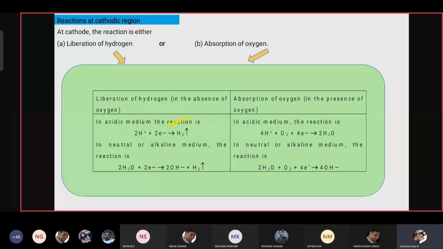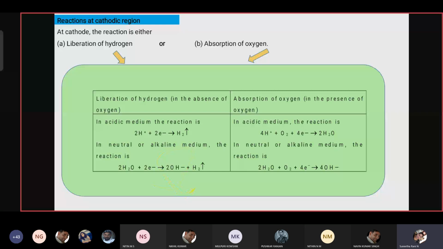This type involves the cathode, which is hydrogen liberation. When hydrogen is liberated in a neutral or alkaline medium, hydrogen is liberated along with the moisture, that is H2O, OH minus and H2. So here also we get OH minus along with the moisture.